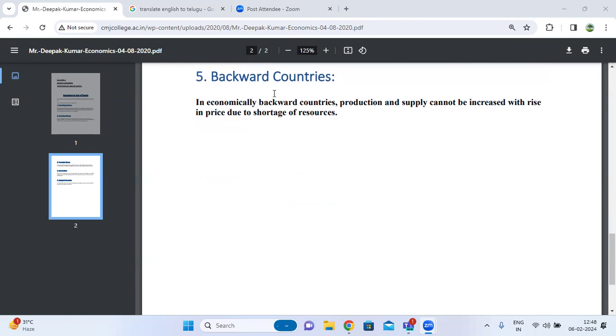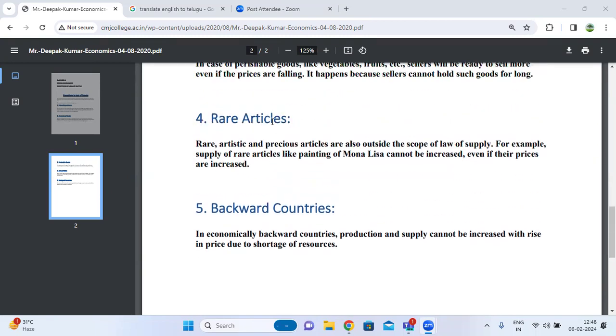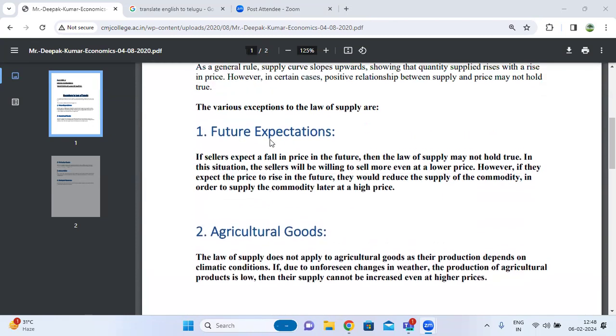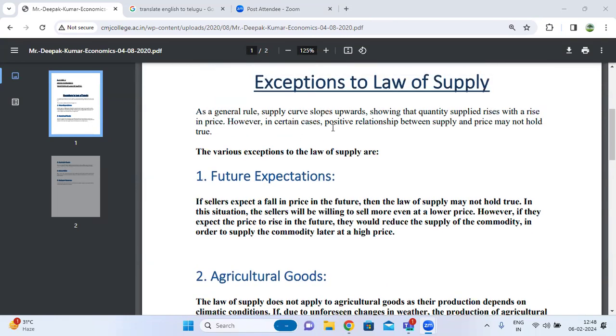Next one is backward countries. In economically backward countries, production and supply cannot be increased with a rise in price. Why? Because of the shortage of resources. So these are the exemptions to the law of supply.